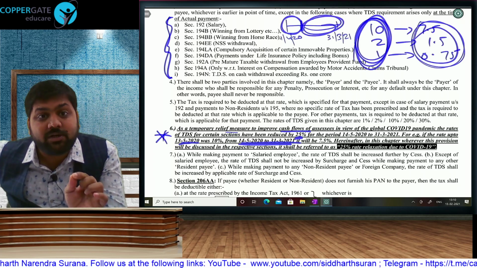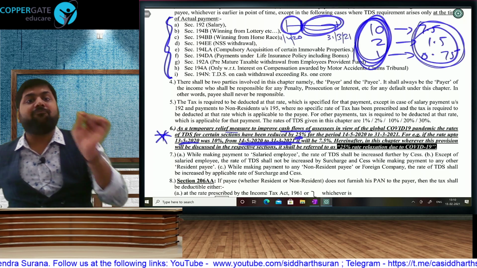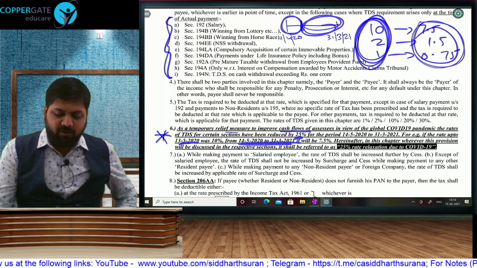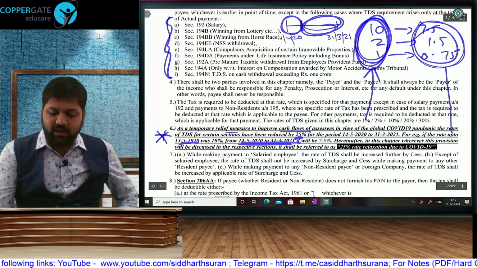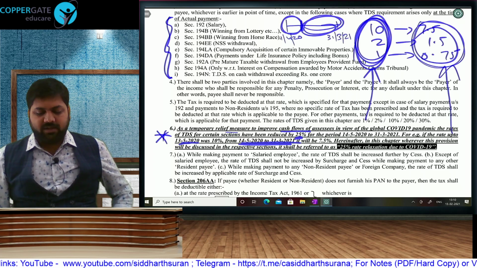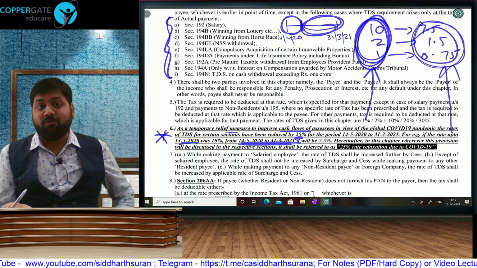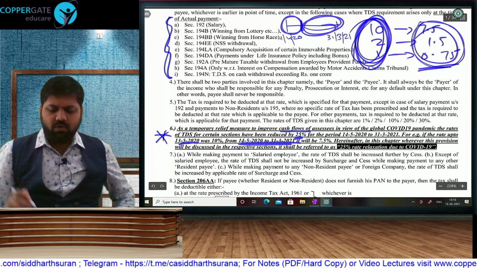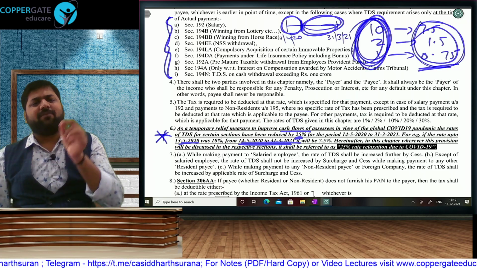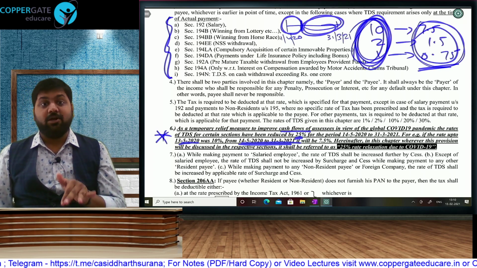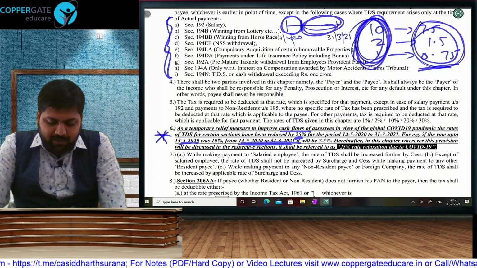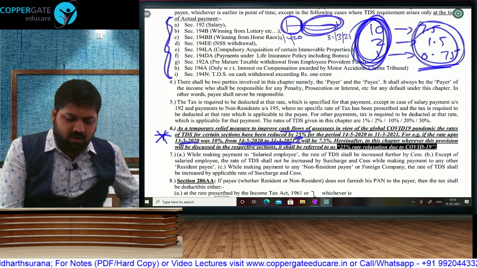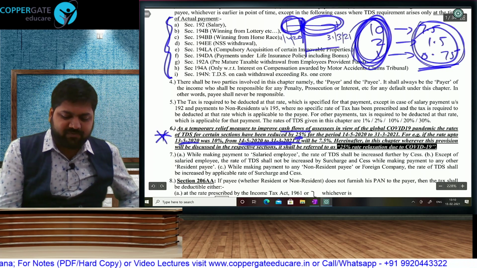That means you don't have to only learn the change. You have to learn the old rate and the new rate. Old and new, both are going to be applicable. From 1st April till 13th May, the old rate, and from 14th May to 31st March, the new rate. And I already told you what is the difference, 25%. So that's good, because if you learn only one of them, automatically you know the other rate: 10 is 7.5, 2 is 1.5, a 25% rate reduction. But the important thing is, this will be applicable from 14th May. And the second difficulty, this is still easy: I know that up to this date old rate, after this date new rate.